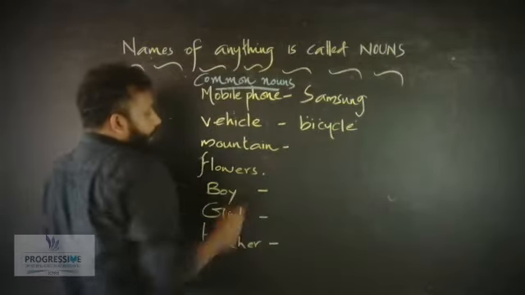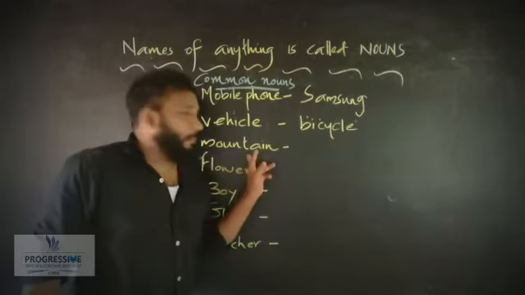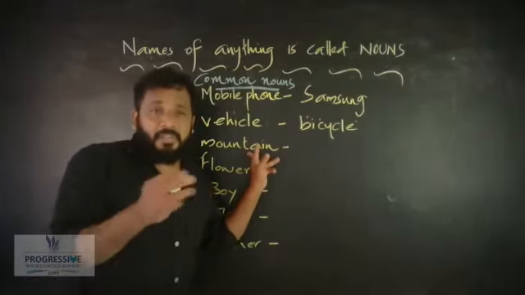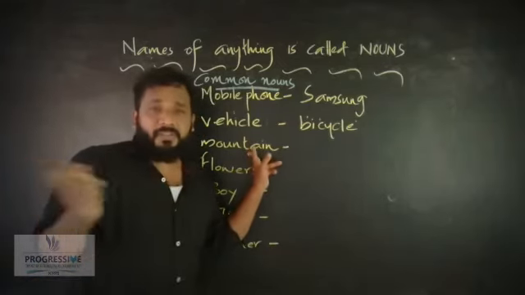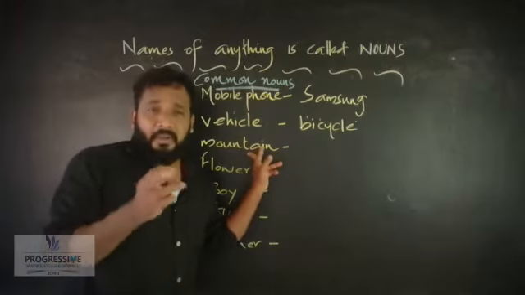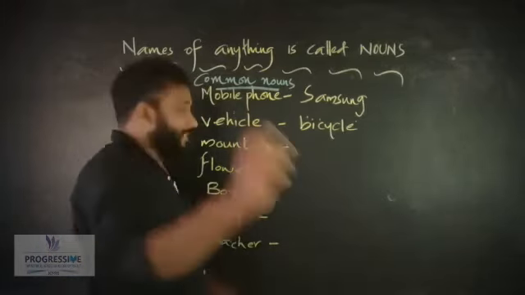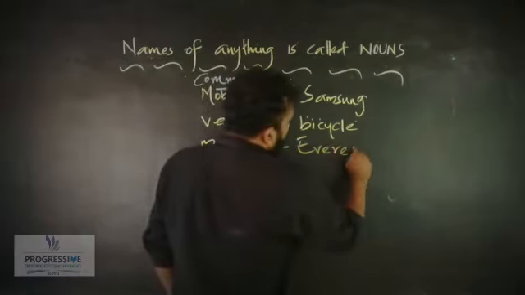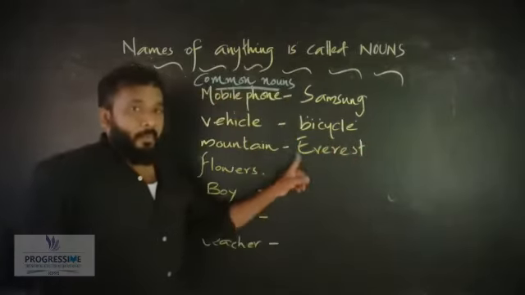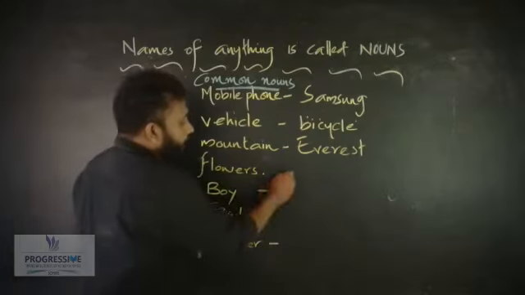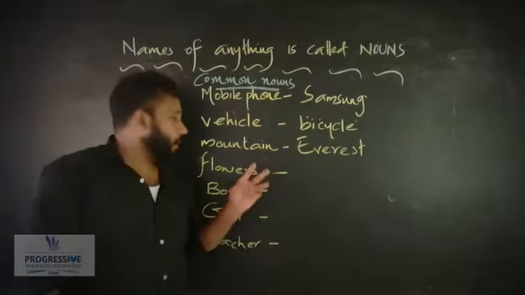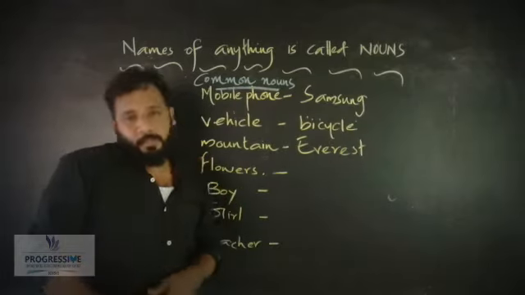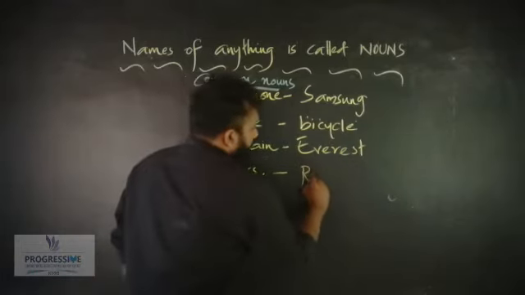Okay. Then can you tell me the name of a mountain? You might have studied the names of many mountains in your class. Do you remember any one of them? Yes, that is Everest. Very good. Mount Everest. Then flowers, you might have known the names of several flowers. Can you tell me one? Yes, rose. Rose is a flower.